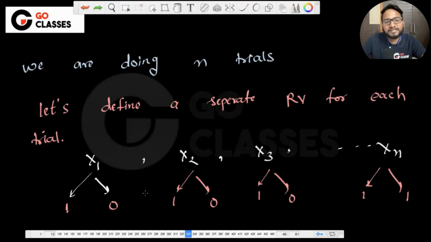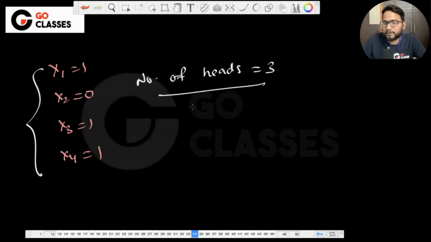So for every trial, let's define a random variable. Just listen carefully: x1 is limited to only the first trial, x2 is limited to only the second trial, and x3 is limited to only the third trial. Now let's suppose there are only 4 trials. If x1 is 1, x2 is 0, x3 is 1, and x4 is also 1, can you tell me the number of heads here? The number of heads in total is 3, right?